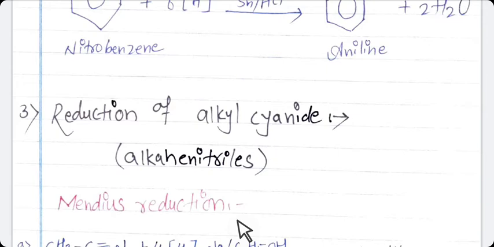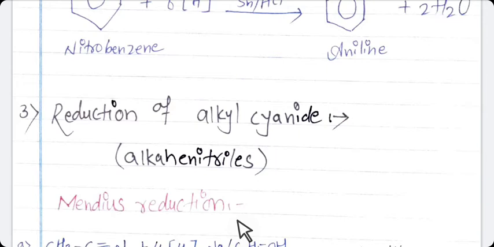So students, first study the Mendius reduction. In this reduction, primary amine can be obtained. Clearly listen here, primary amine. We are studying the Mendius reduction.